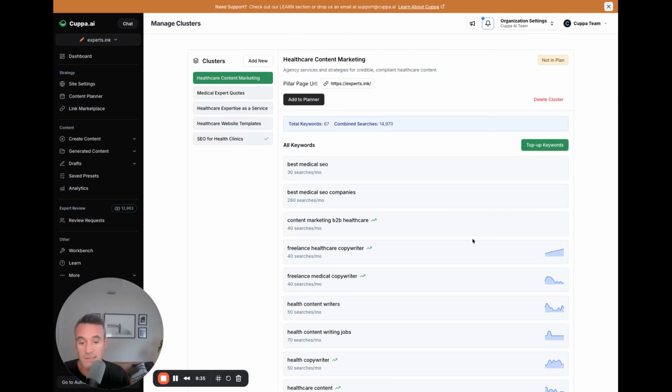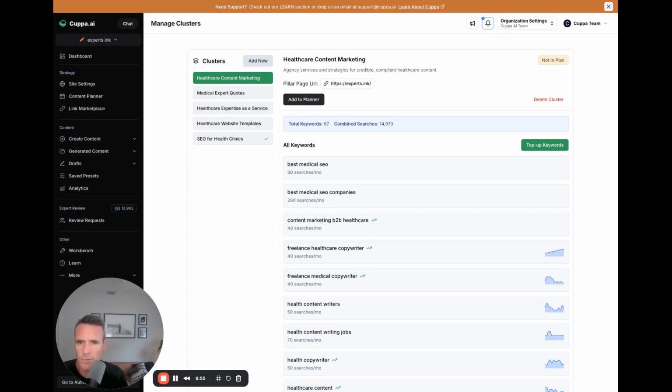There'll be more UI/UX coming here soon, where some things need to be cleaned up and some things need filtering and things like that. So you can definitely expect that soon. You can add your own clusters in here that you can then enter into the content planner. Again, this is all automated, right? This will kick off and run daily for you.